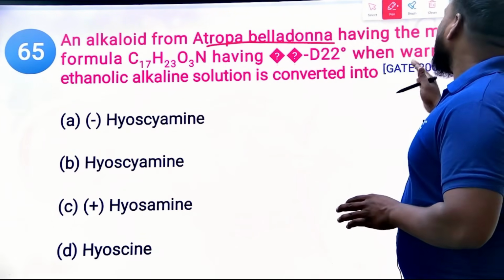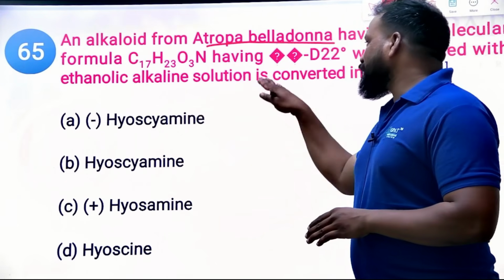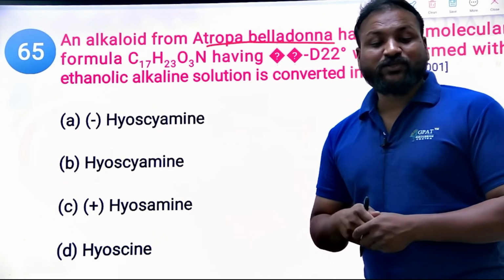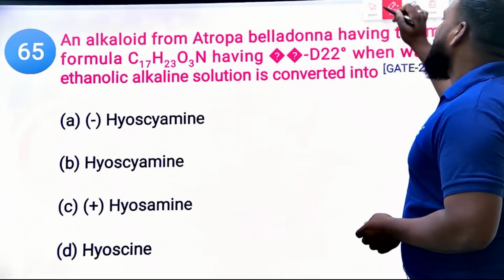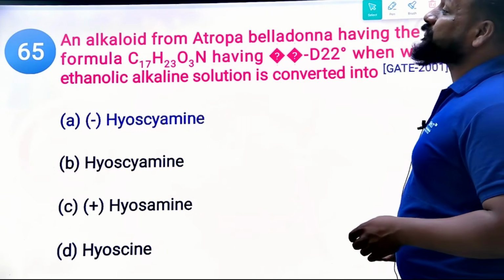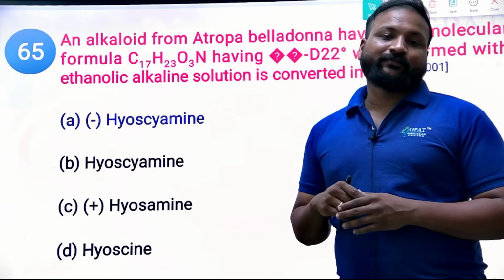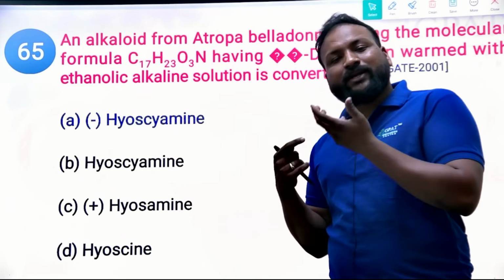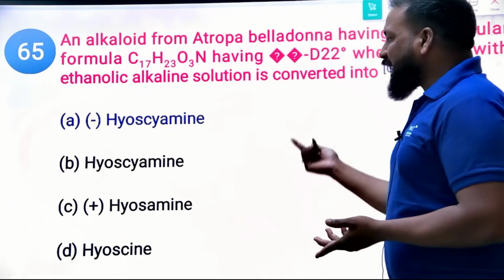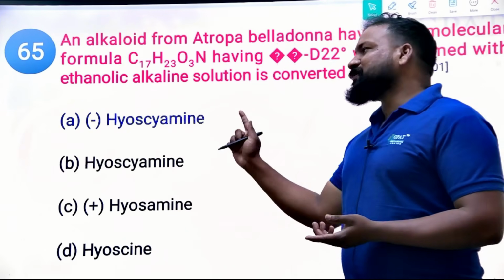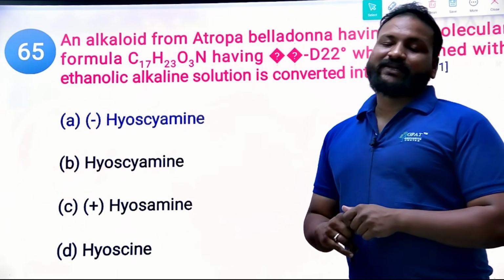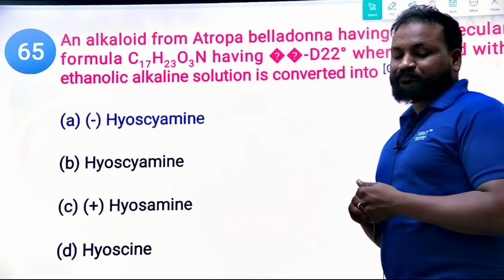Finally they're asking, when warmed with ethanolic solution, atropine is converted into which one of the following? Atropine is converted into the racemic form, dl-hyoscyamine. Obviously that is a more active form, clear. And after this racemization process, from the racemization only we are going to get the remaining secondary metabolites like atropine.